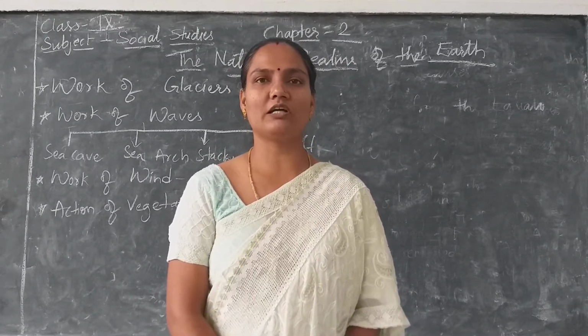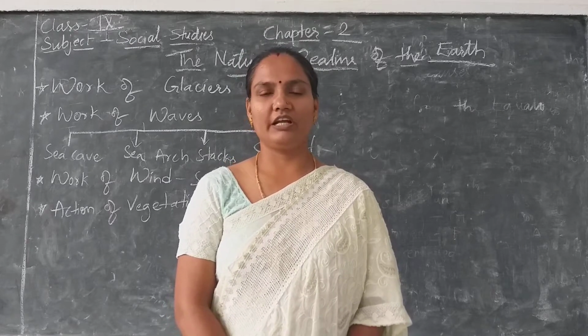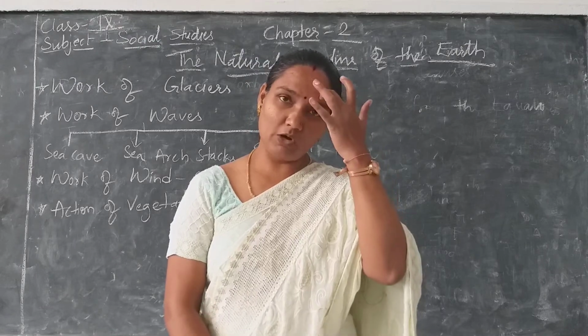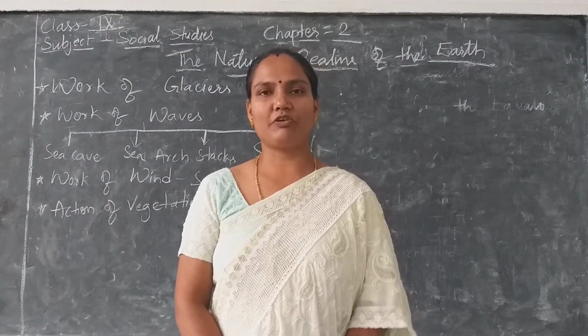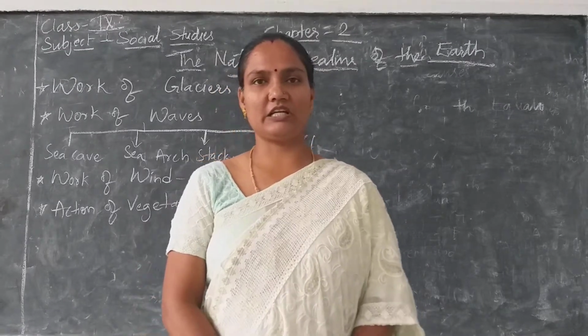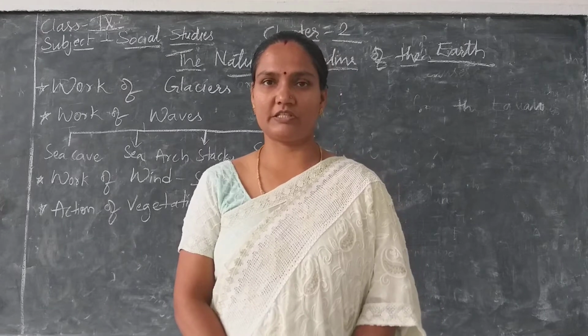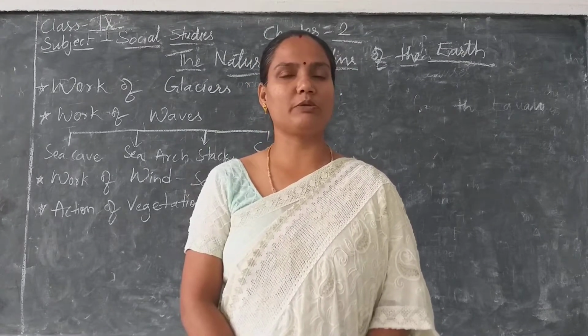These third order landforms are formed by the work of water and wind, right? So how is the work of water and wind responsible for the formation of the third order landforms? We studied in the last class the denudation process: weathering, erosion, transportation and deposition.